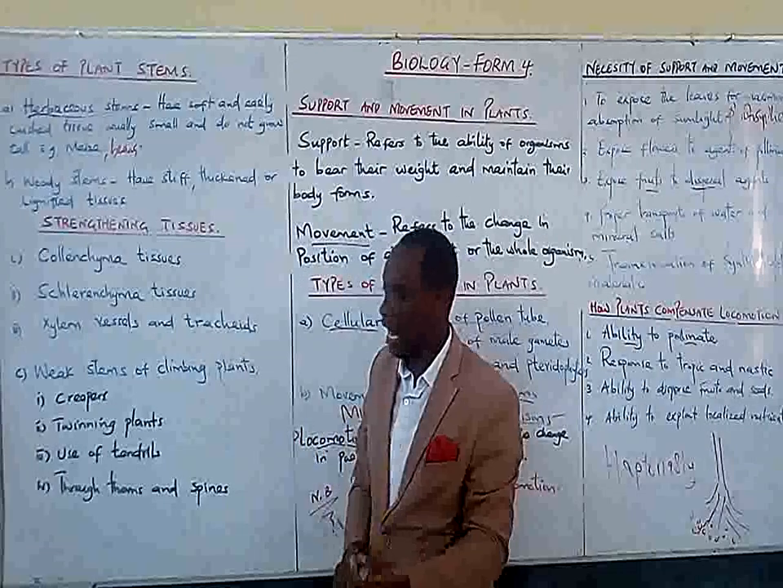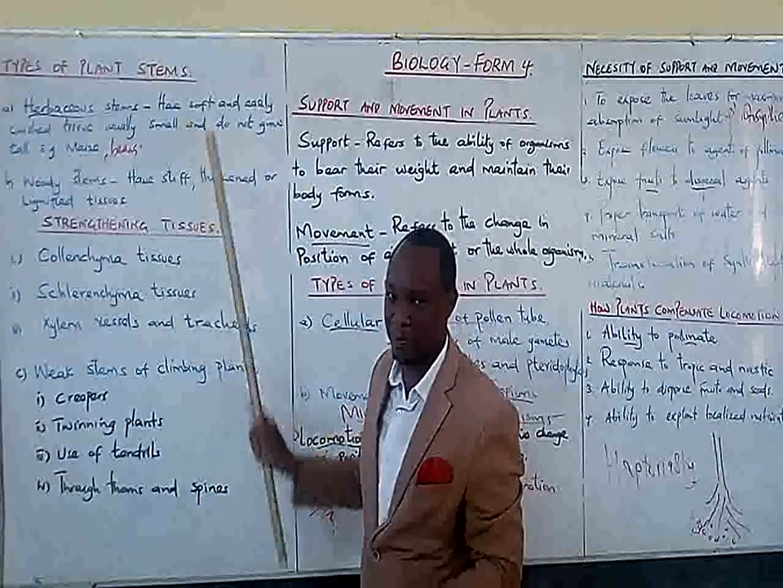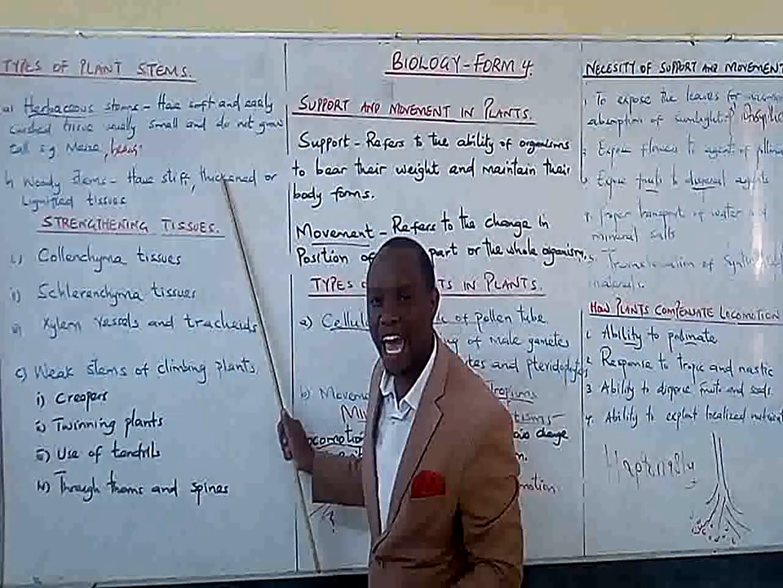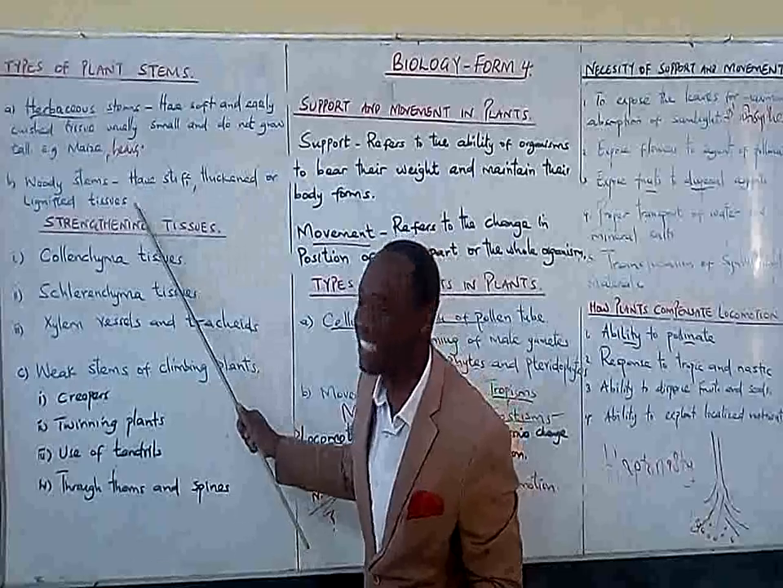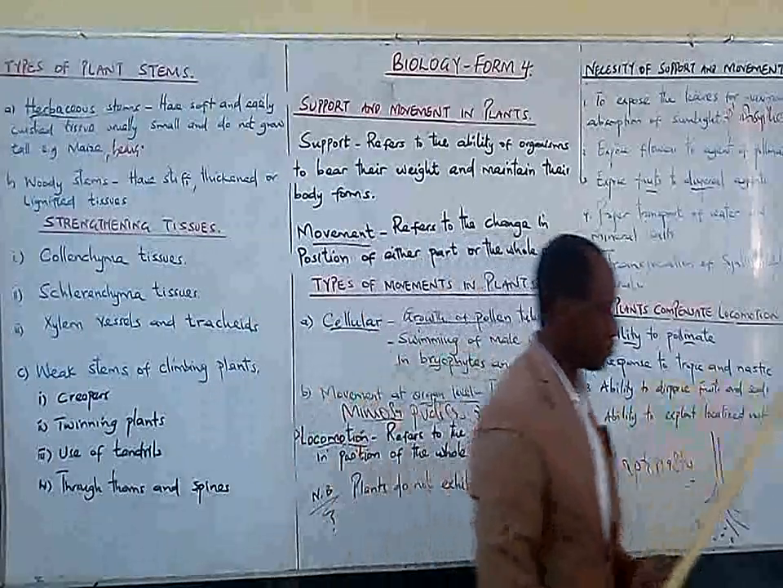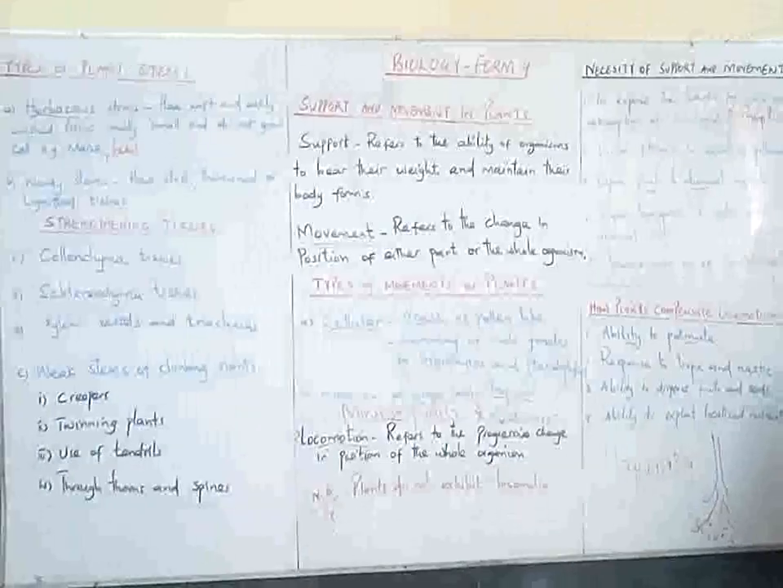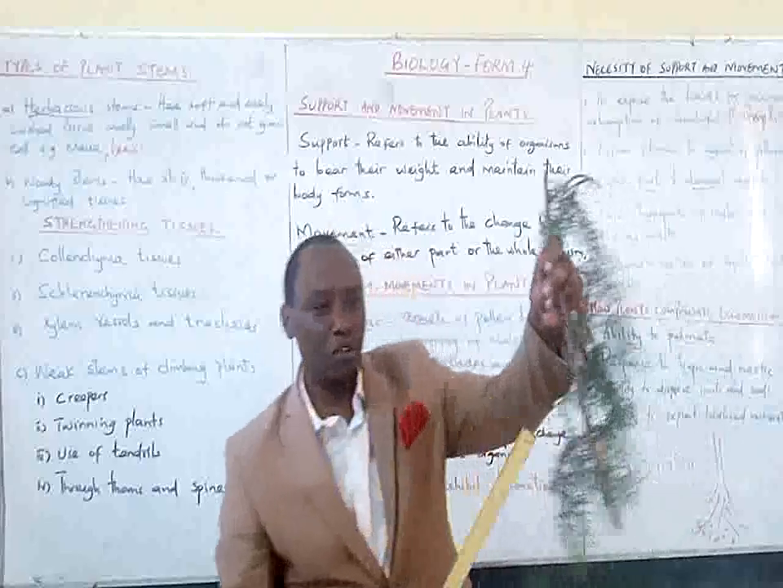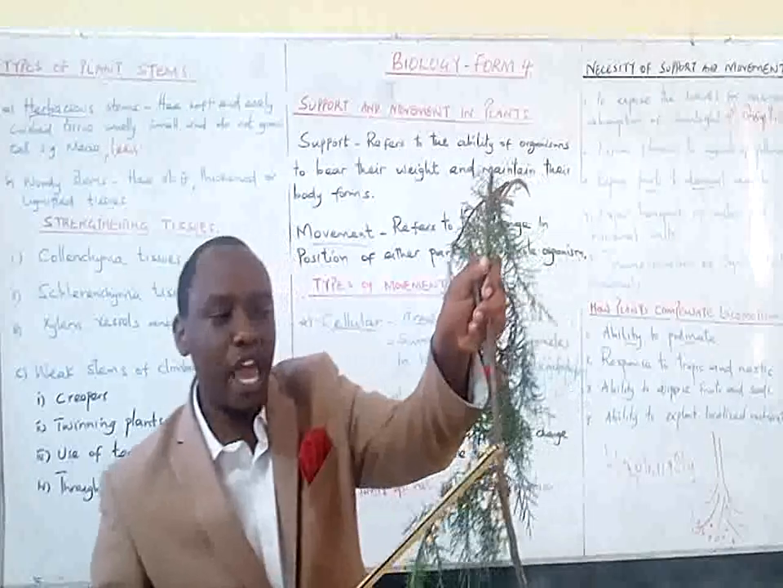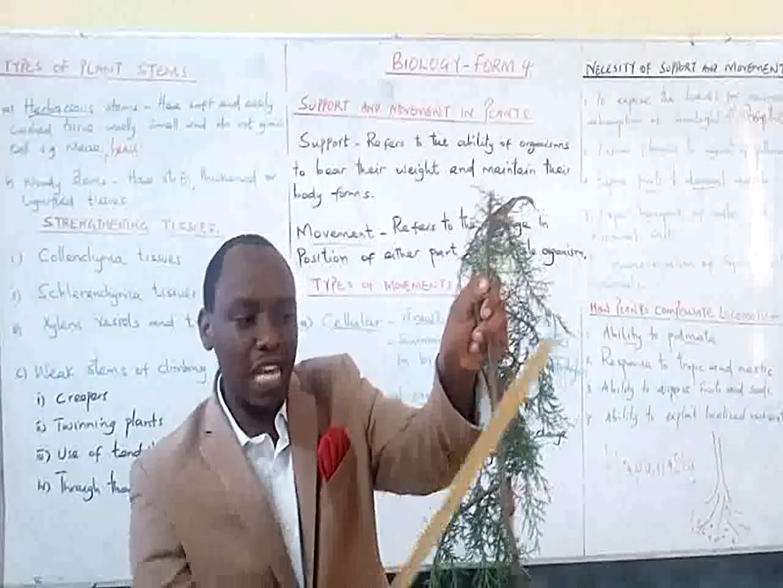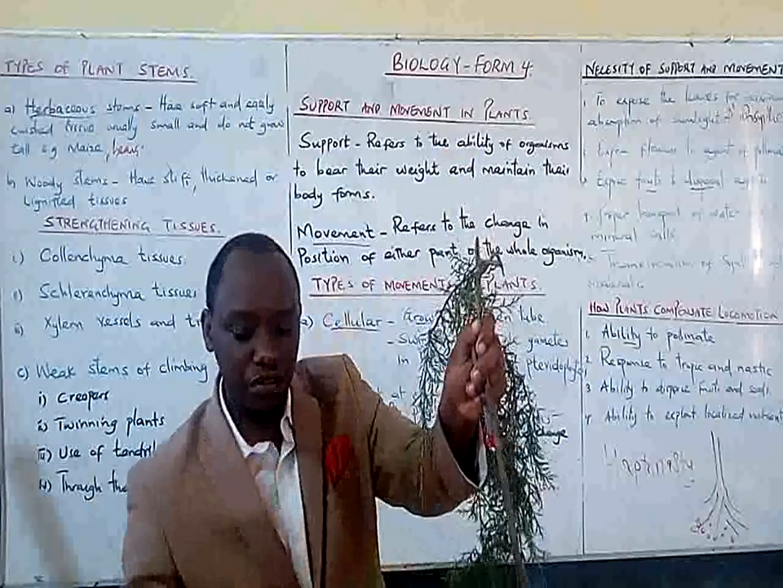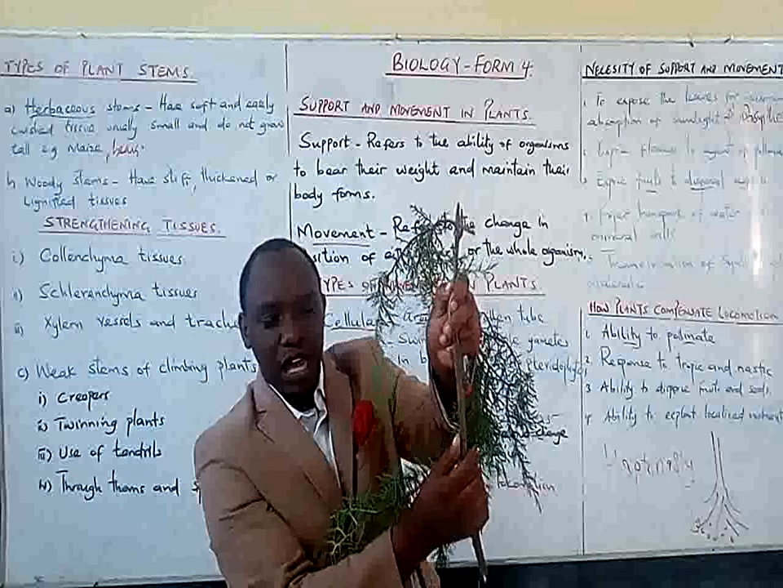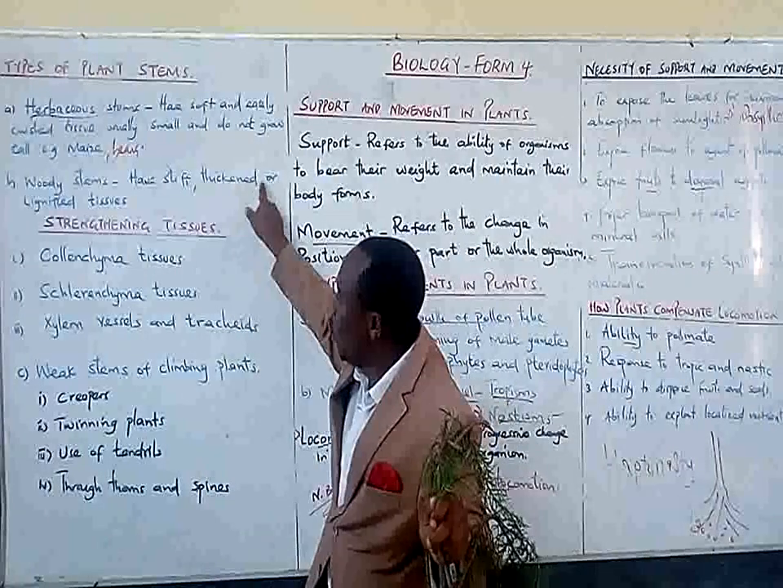Number two, dear learner, is the woody stems. As you can see, they have stiff, thickened, or lignified tissues. Now, I want to show an example. Dear learner, I want to show you this type of stem. This is called a woody stem. As you can see, it is stiff. Look at this, very stiff. It is also thickened or lignified tissue.